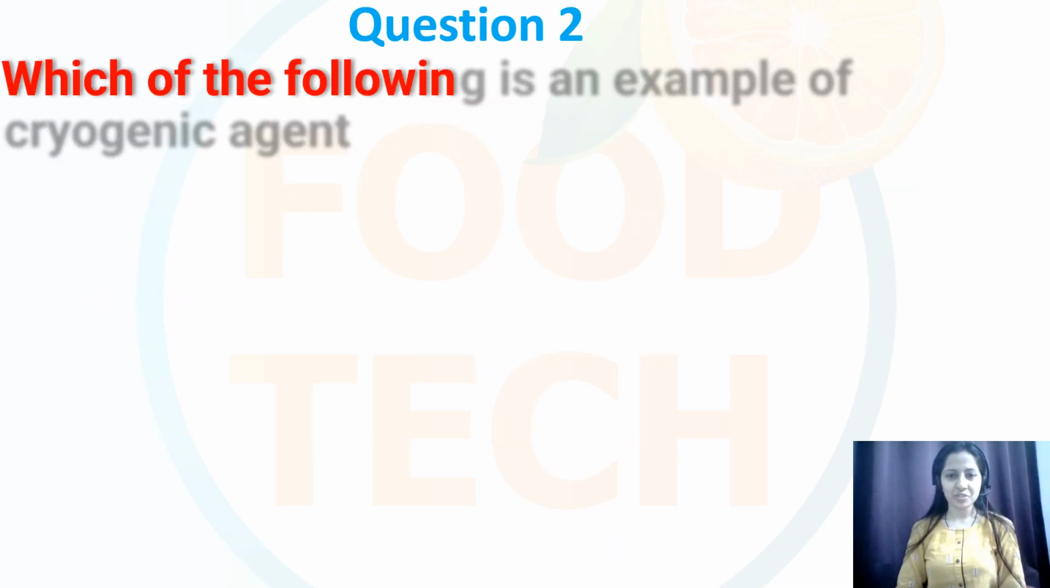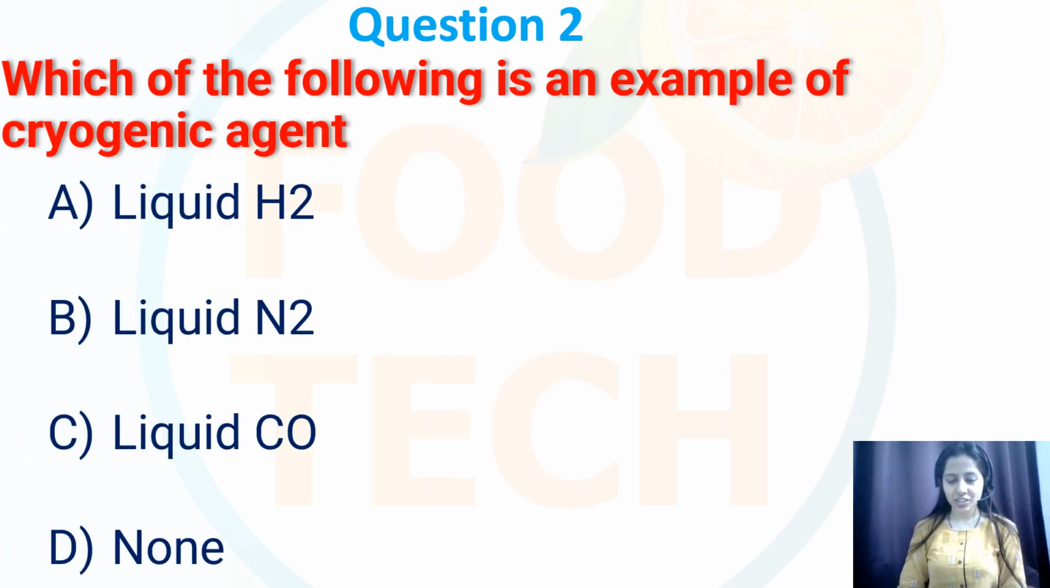Okay, question number 2. Which of the following is an example of cryogenic agents? Options are liquid hydrogen, liquid nitrogen, carbon monoxide, or none. We know that cryogenic agents have various applications like cryopreservation, cryosurgery, and in the cooling of supercooling materials, whereas carbon monoxide is not typically used as a cryogenic agent. I want you all to comment down the correct option for this question, since I have discussed this question earlier in my previous slides also.